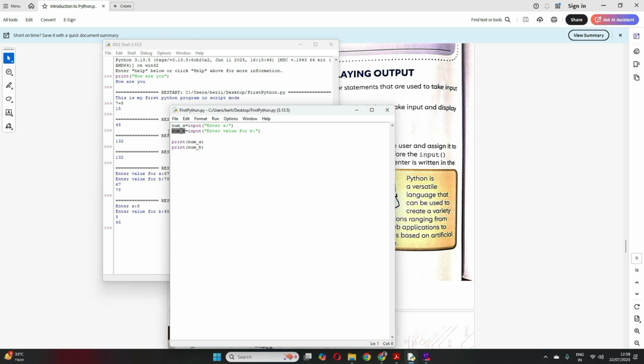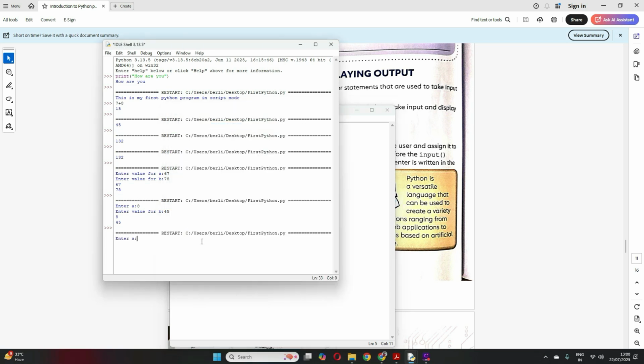Clear? So this is a string. If you want to input an integer value, then you have to specify int before this input. This entire thing will be in quotation. Then this becomes an integer. Similarly with float, suppose you want this as float, so float and this entire input, then this becomes a float. Now let me save, run this again.